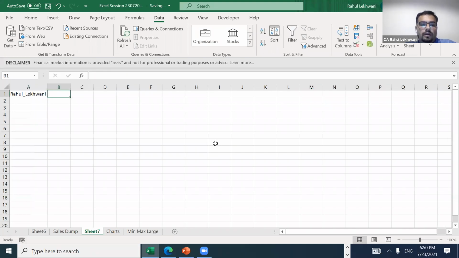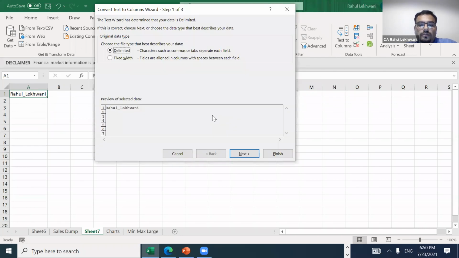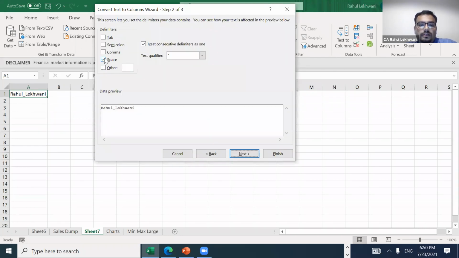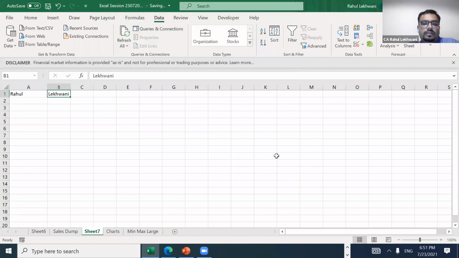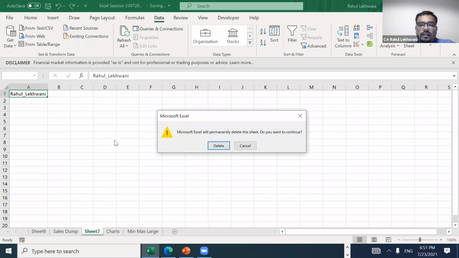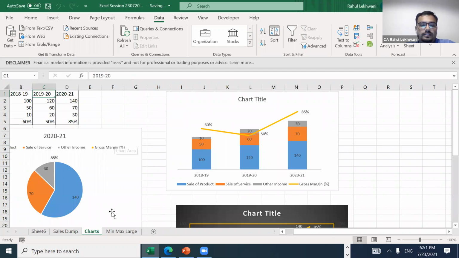So what I can do is go into text to column, delimited, then I'll put Others, underscore, and next, finish. So this is how we are going to do it in real life scenarios where the data is being captured through various accounting softwares, right?